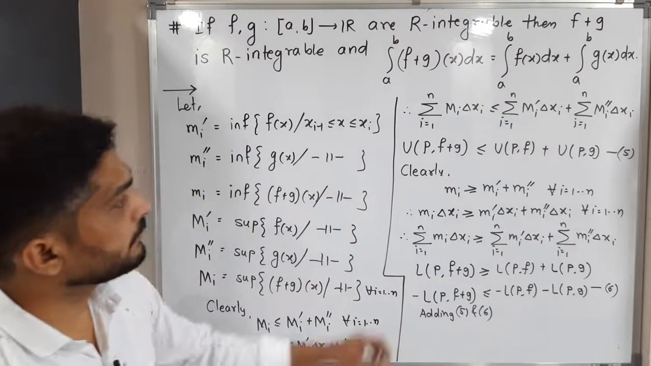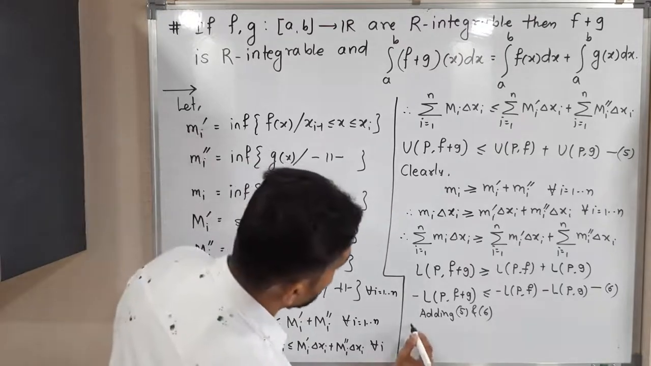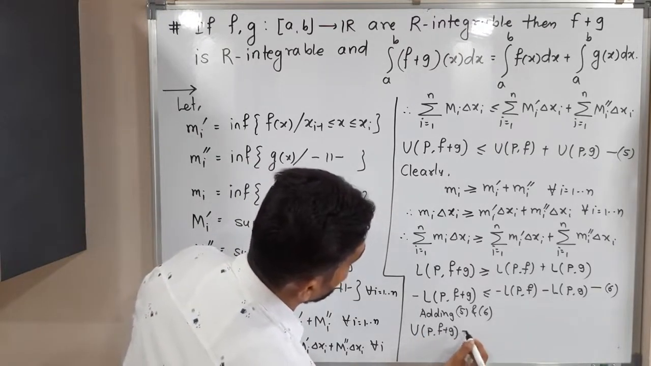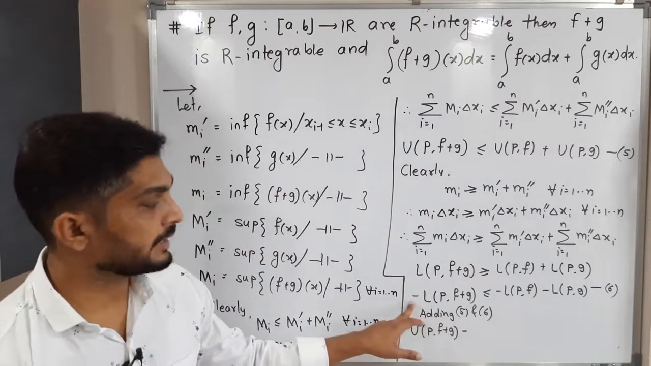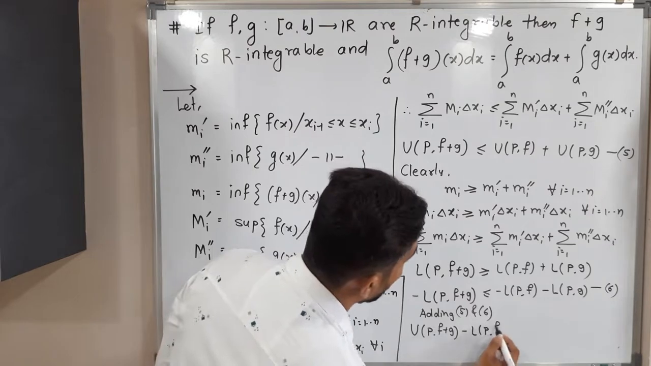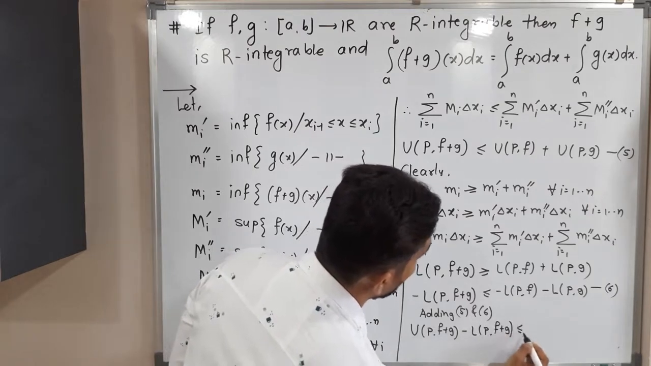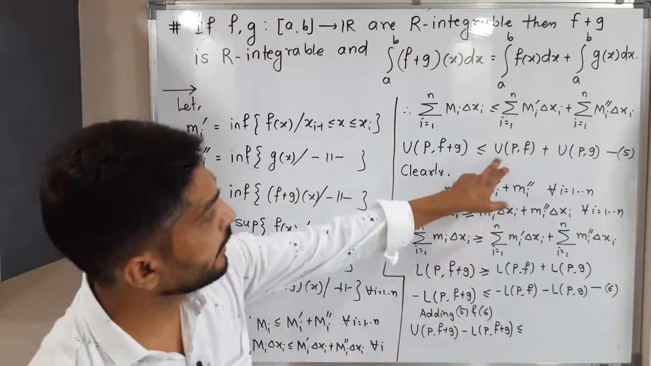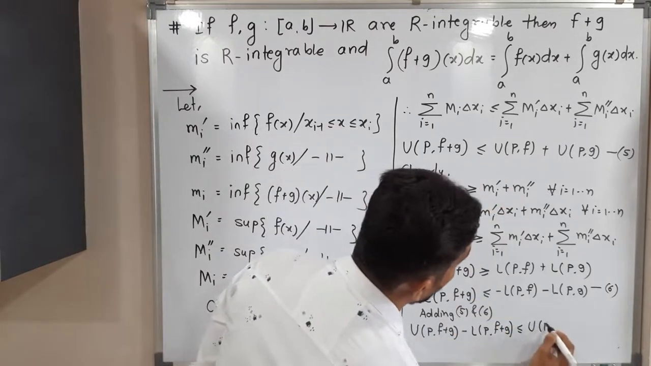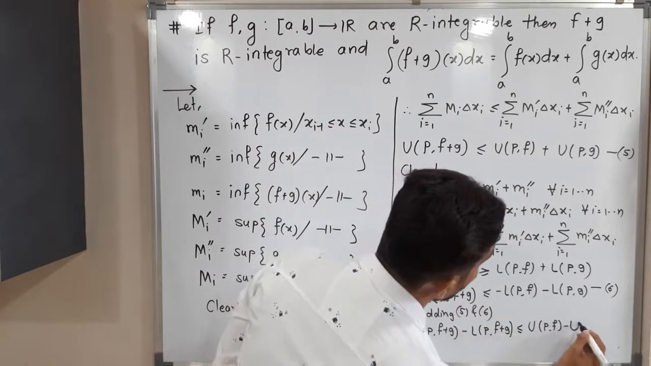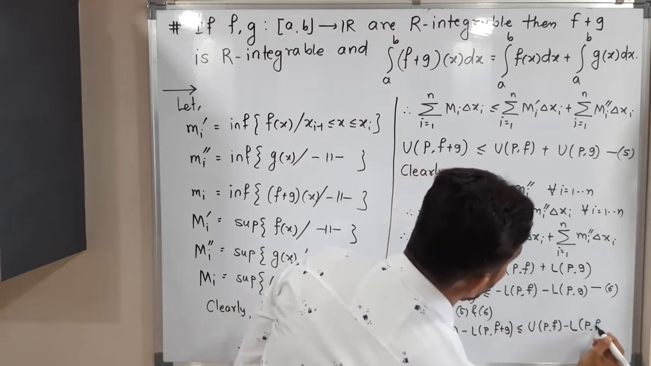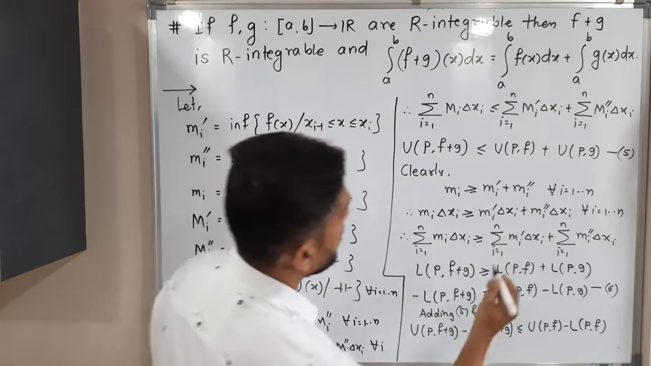See what will happen. What is the left hand side? Let us add the left hand side: U(P, f+g) minus L(P, f+g). Actually we are adding, but it has a minus sign, that's why I'm writing minus L(P, f+g). Okay, the left hand side is over. Let us talk about the right hand side. Now we will add these two terms: U(P, f) minus L(P, f). Actually it has a minus sign, so that's why I wrote plus.